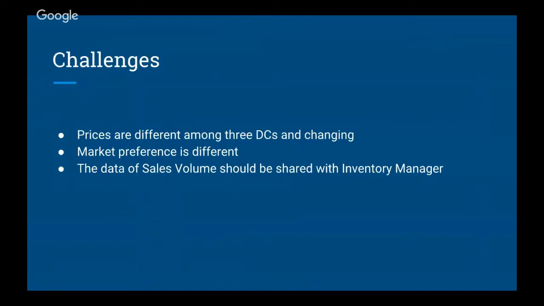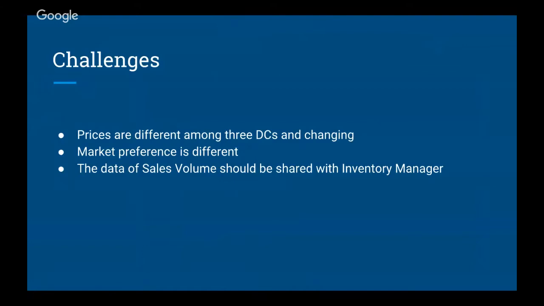Pricing strategy is difficult because this time we have 3 distribution centers, resulting in 3 different prices for the same products. So adjusting price is a difficult and time-consuming task. Also, the 3 distribution centers generate different market preferences. For example, DC14 is independent grocers, so customers have less price sensitivity for the convenience. So we can charge higher prices. Also, market prices are changing all the time. We have to check regularly to make sure our price is appropriate.